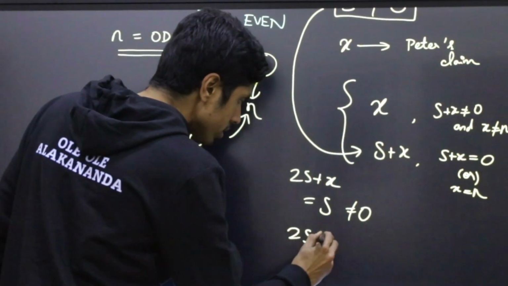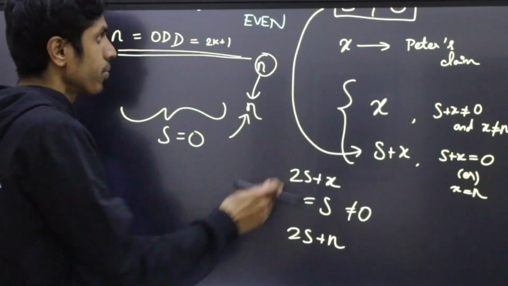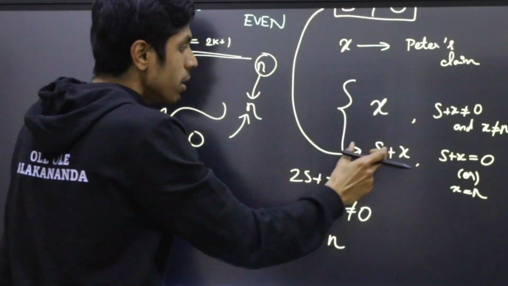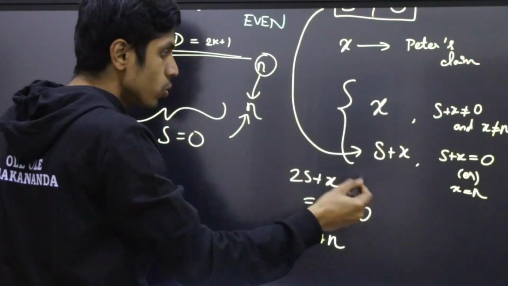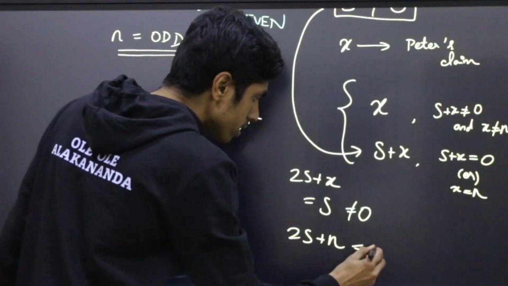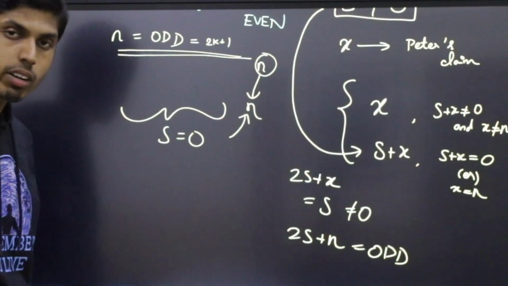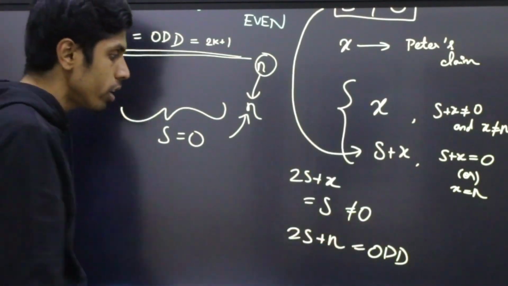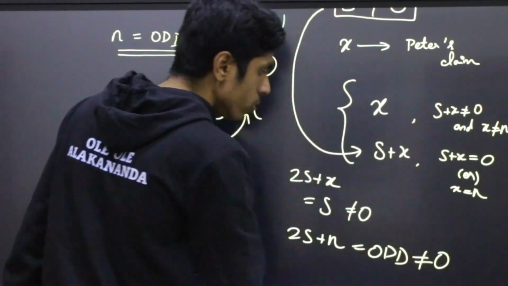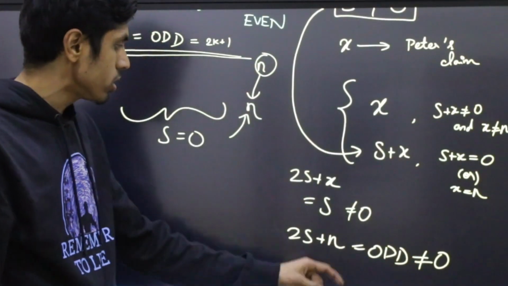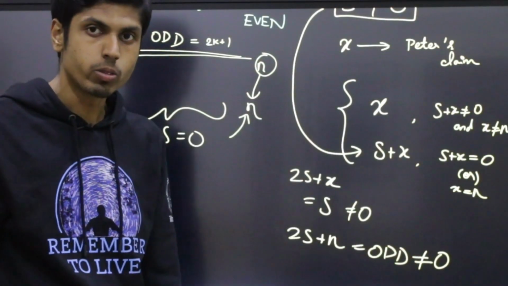Notice in that case the new sum will be 2s plus n. The already written number sum s plus s plus x gives us 2s plus n. And this is an odd number because n is an odd number, 2s is an even number, and even plus odd will be odd, which is again non-zero. 0 is an even number, so how come odd equals 0? That's not possible. So therefore the new sum is also non-zero.